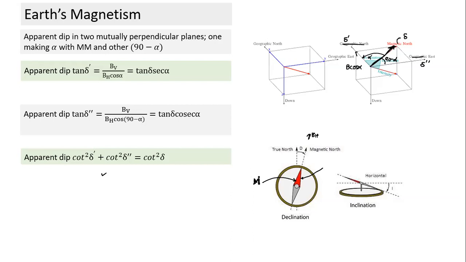Yes, sir. Any current carrying loop behaves as a magnetic dipole. Starting point: the magnetic dipole moment is equal to current into area. I can write NIA if there are N loops. It's a vector quantity. We can determine the direction using the right-hand thumb rule. That's the first point. What else do we need to know?